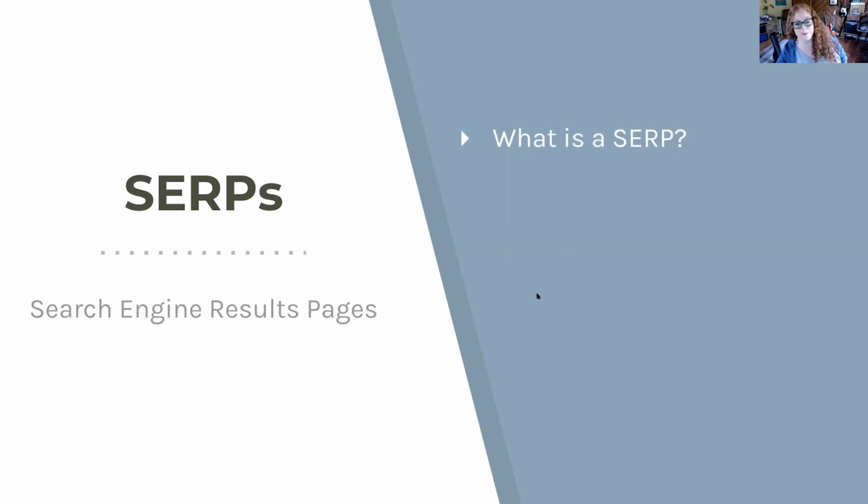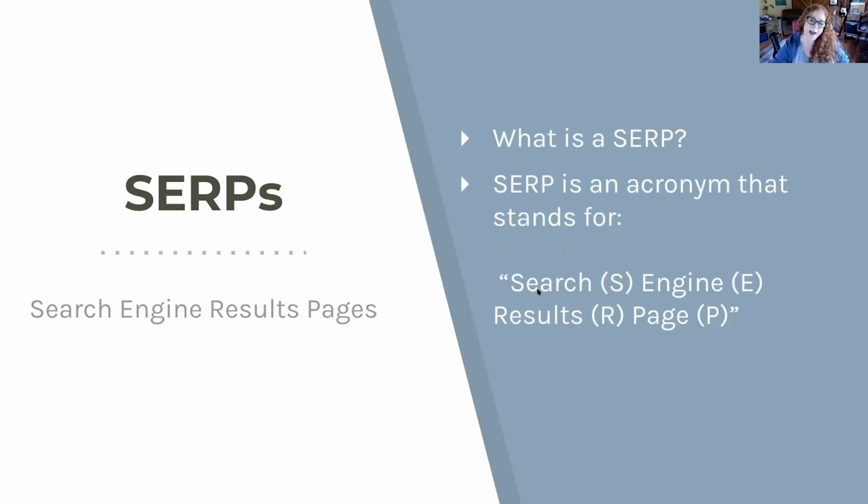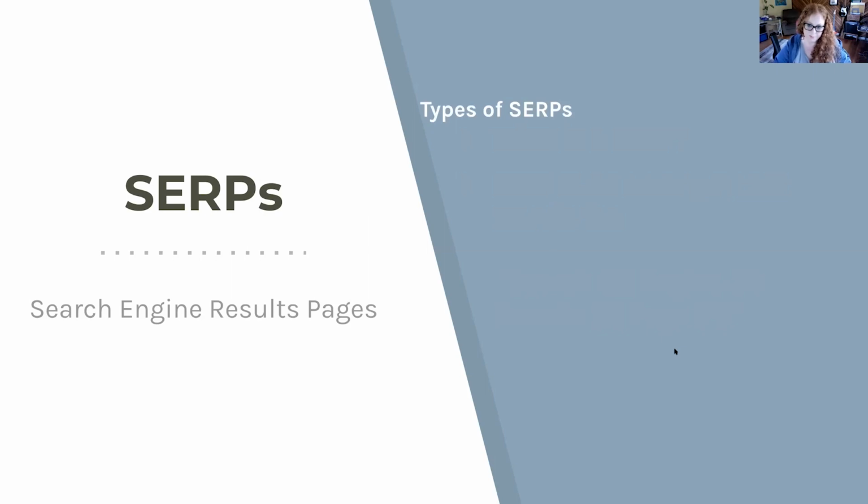So what is the SERP? Well, it's the information you get back when you put a query into Google. And a query is your keyword string, whatever you're searching for. So SERP stands for search engine results pages. It is one of the things we often talk about. So there are so many different types of SERPs now.